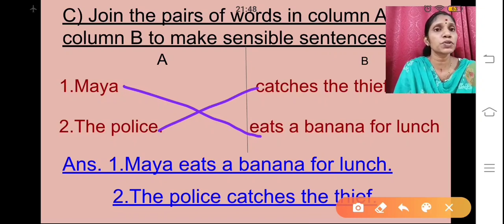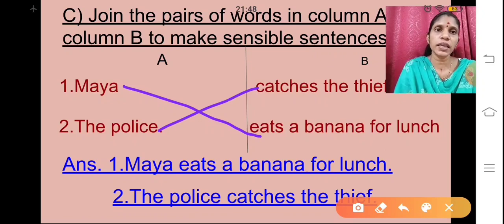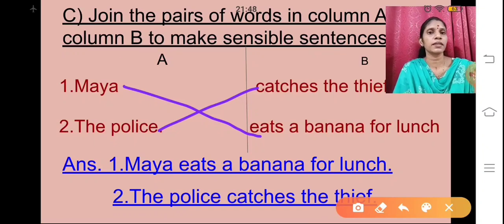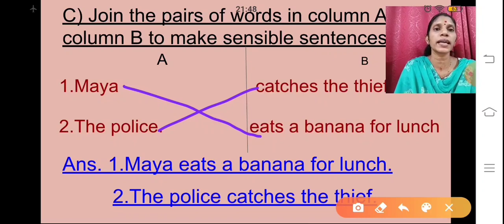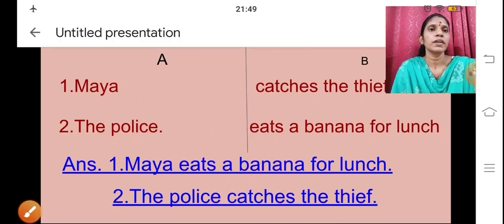You are not supposed to match. Okay, you are not supposed to draw the line. This I have just shown for your reference. You are not supposed to draw the lines. You have to just write there. Below you can see 4 lines are given. You are supposed to write on those lines. Okay. Now the next one.